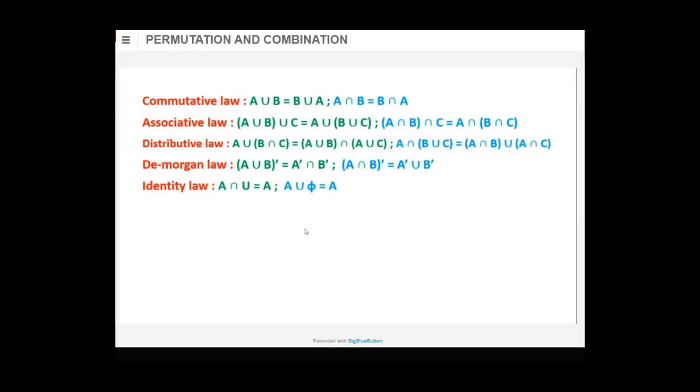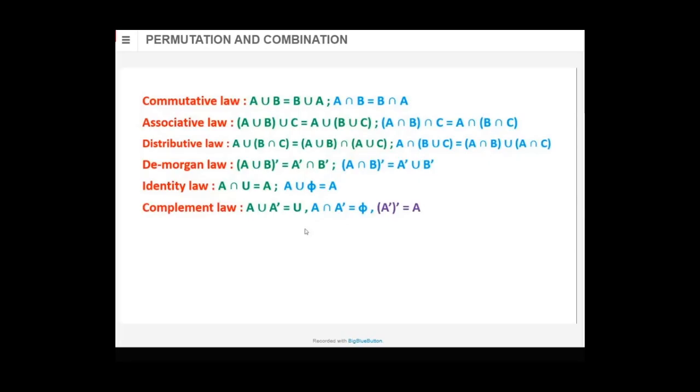Then identity law. A intersection U is A, and A union phi is A. Phi means nothing. 5 plus 0 is 5. Similarly, phi is nothing, the null set. So A intersection U is A. Yesterday I explained this to you also.